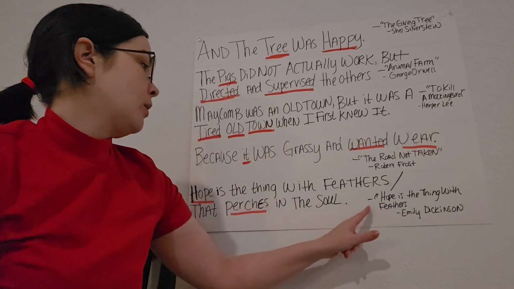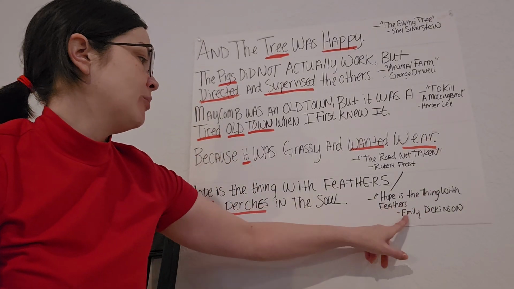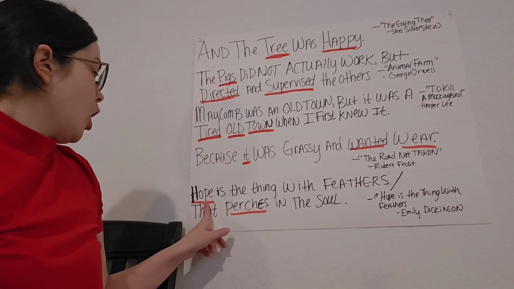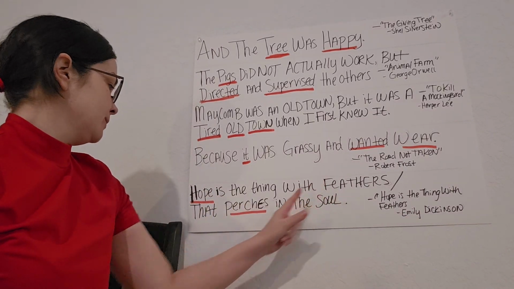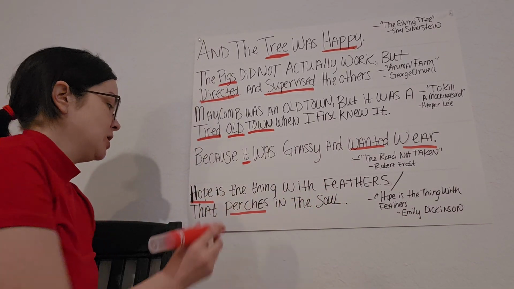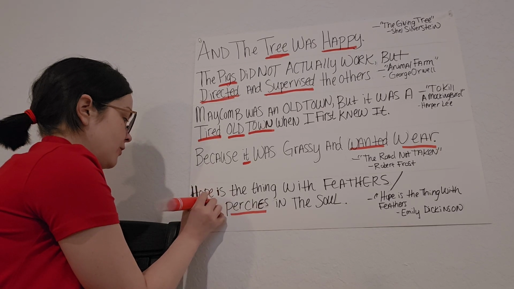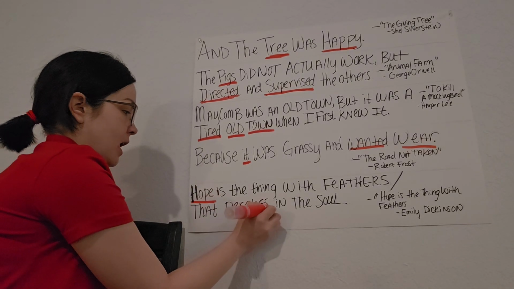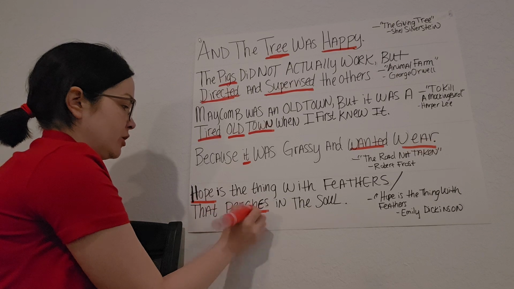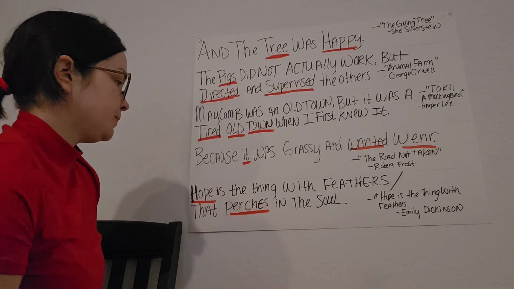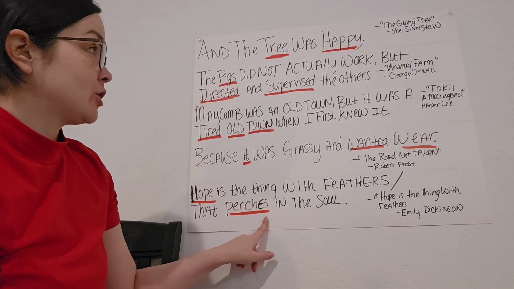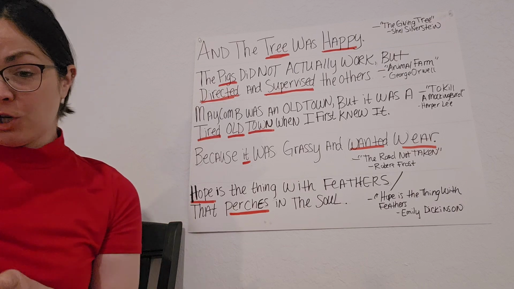Next we have Hope is a Thing with Feathers by Emily Dickinson. Hope is the thing with feathers that perches in the soul. So here hope, which is just a feeling or an idea, we're assigning it the ability to perch. And this also matches our definition of personification.